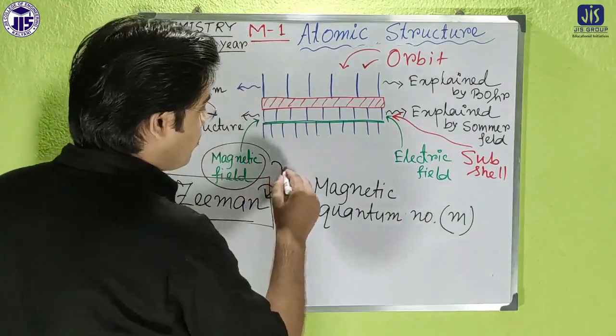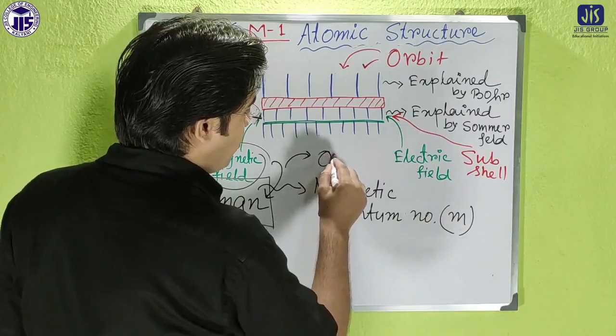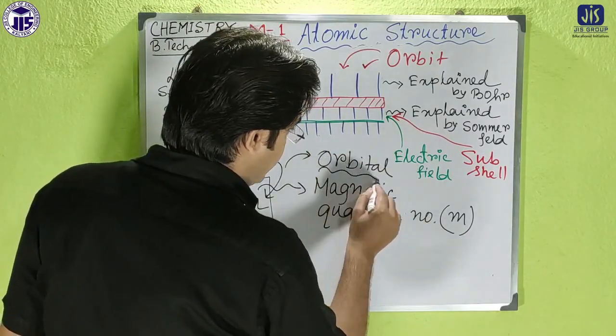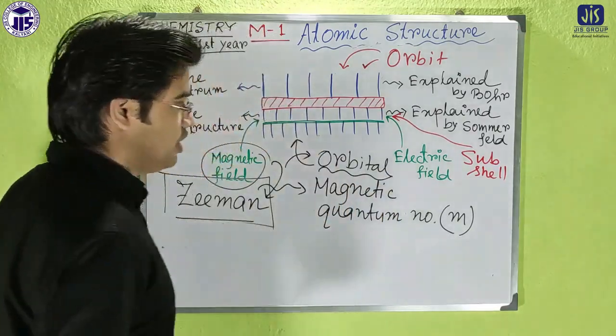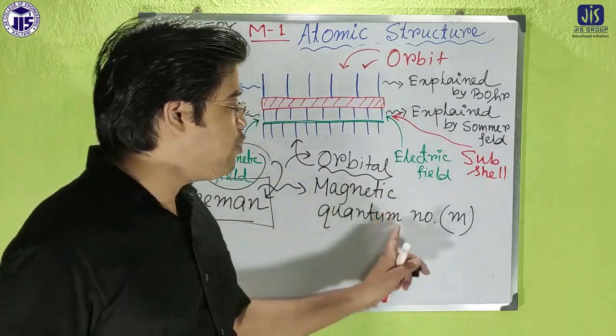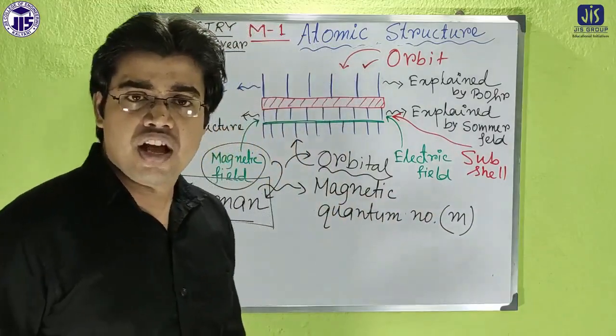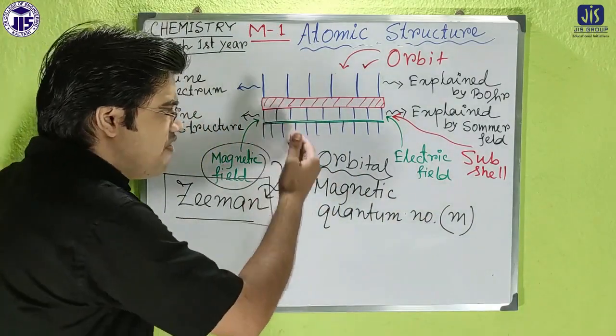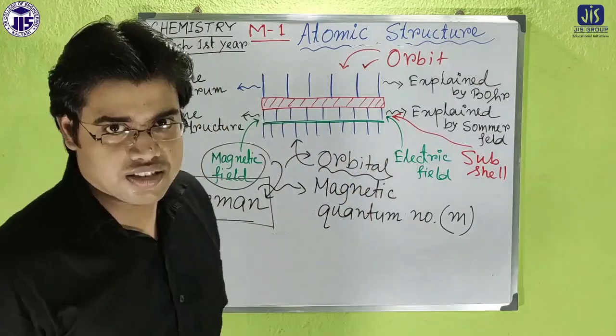According to Zeeman, that was called the orbital. That's why further splitting occurs. And by introducing a new quantum number m, Zeeman successfully explained why each and every line split further.